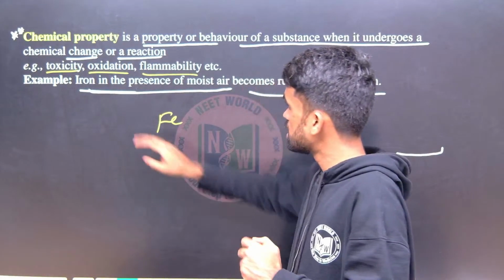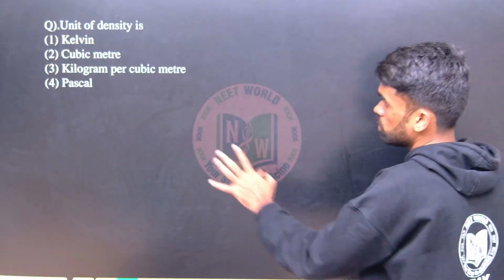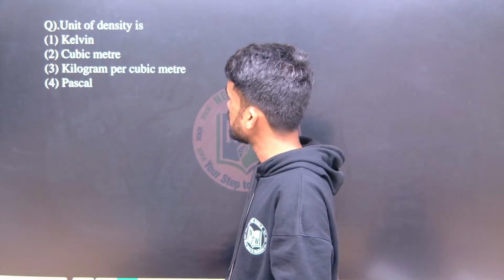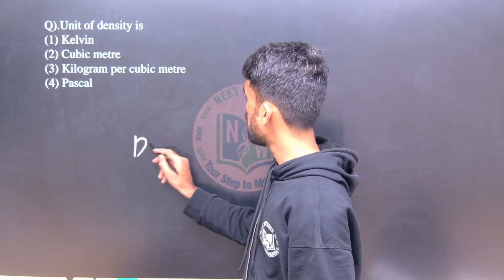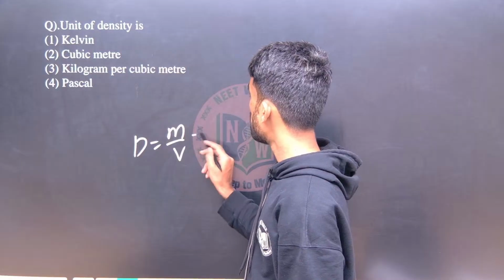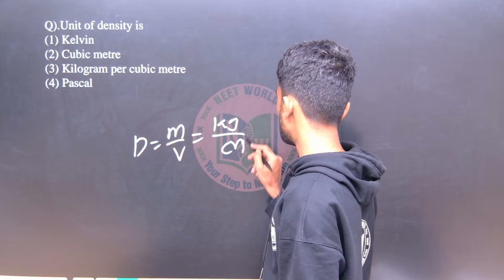Yeah, we will discuss all these things in the upcoming classes. Just have some clarity over what exactly happened. So density, the units of density. The density formula is mass by volume. Mass will be in kg, volume in meter cube.